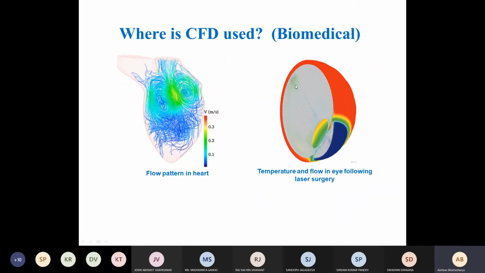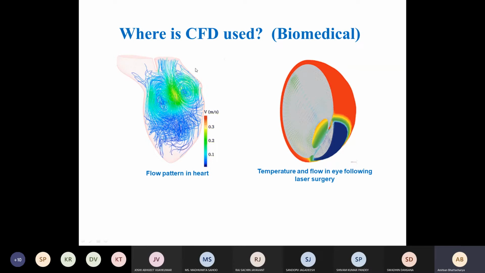Another area that has picked up a lot of pace in recent years is biomedical applications. Even here we do some work, and a lot of teams are working in biomedical applications. So for example, what is the flow pattern of blood in the heart? Then blockages in arteries or veins. If you put a stent, what will the flow pattern be? How will the blockage improve? Things like that can be studied much more easily using CFD, as obviously experiments are not possible.